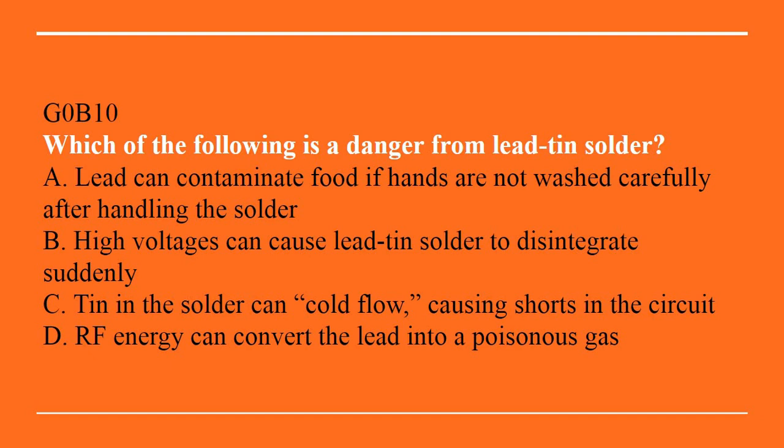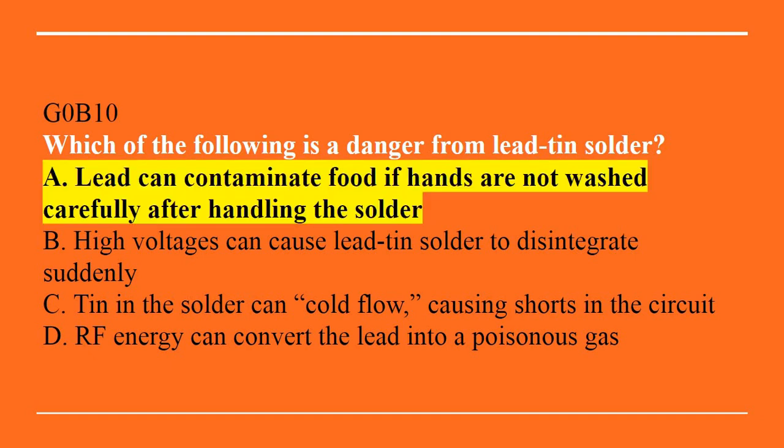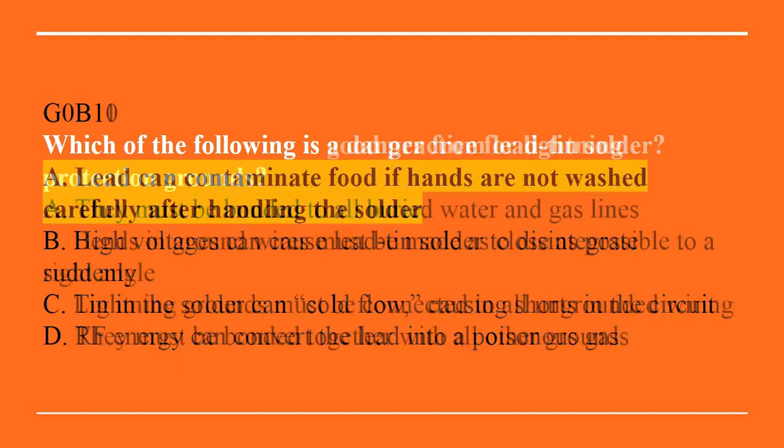G0B10, which of the following is a danger from lead tin solder? A, lead can contaminate food if hands are not washed carefully after handling the solder. B, high voltages can cause lead tin solder to disintegrate rapidly. C, tin in the solder can cold flow, causing shorts in the circuit. Or D, RF energy can convert the lead into a poisonous gas. Answer is A, lead can contaminate food if hands are not washed carefully after handling the solder.